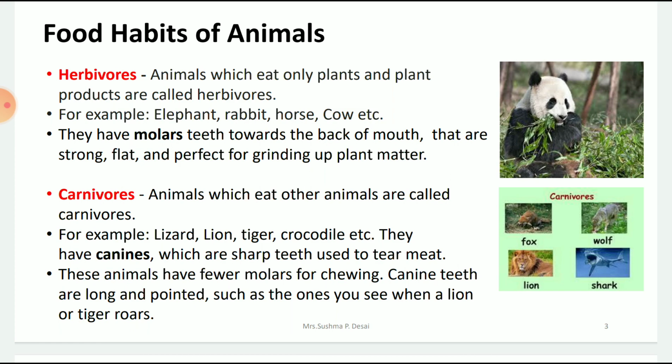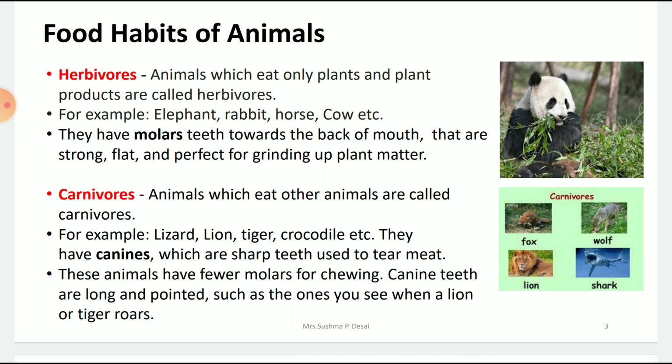Next comes the carnivores. Now carnivores are the animals that eat other animals. They are also called carnivorous animals. There are many carnivorous animals. You have tiger, fox, wolf, jackal, snake, eagle, spider. These are all examples of carnivorous animals. So how are their mouth parts modified? Like I told you, in herbivores they eat only grass.